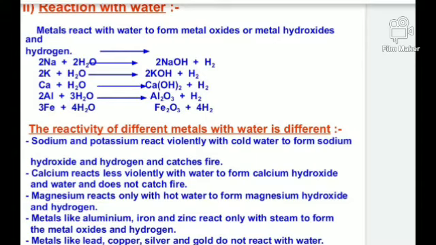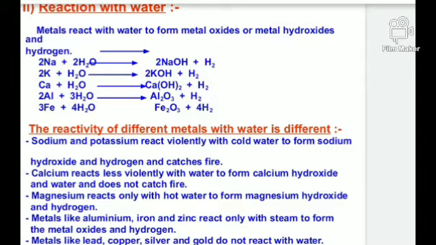Today, we are beginning with the lesson metals and non-metals. Subtopic is reaction between metals and water. Thereafter, reaction between non-metals and water.